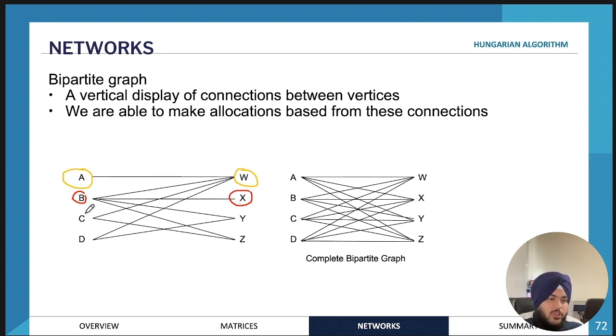Okay, so what about person C? Person C can actually do both task W and task Z. However, task Z can only be done by person B and person C. Person B has already been allocated, so therefore person C must be allocated to task Z. And therefore the last one, task Y, must be done by person D. So that is how we would work through this network.